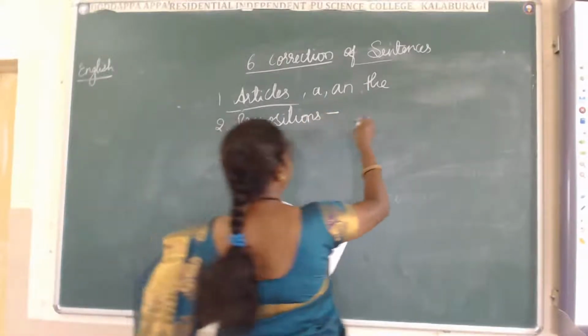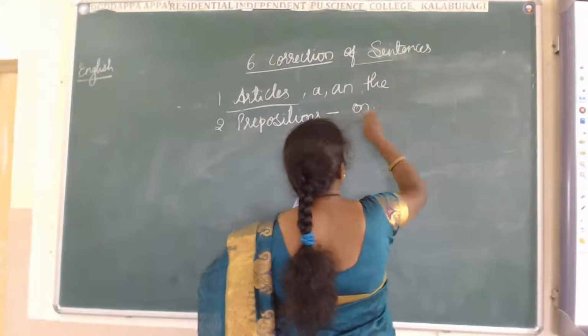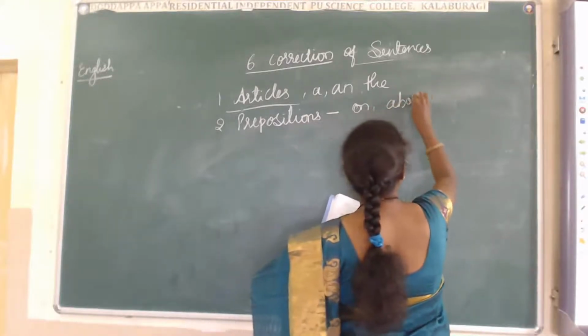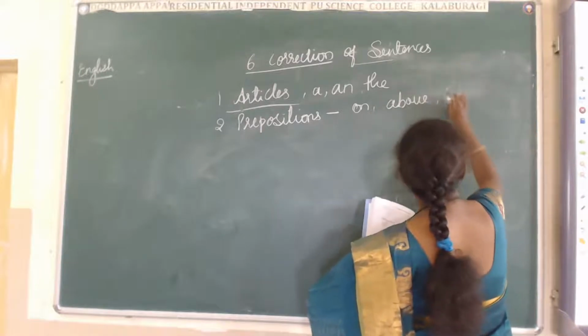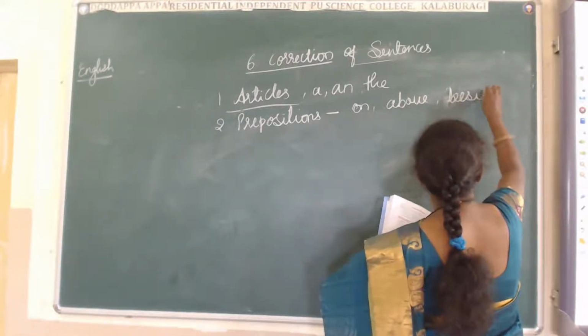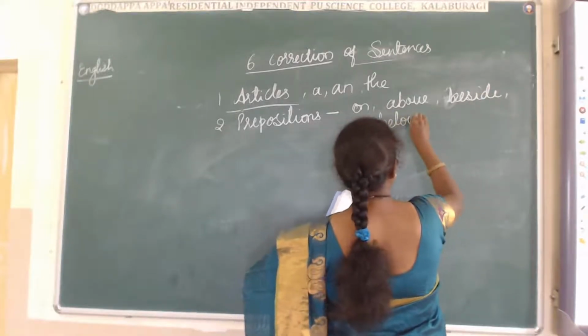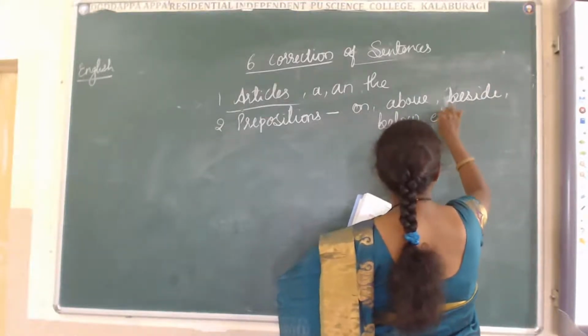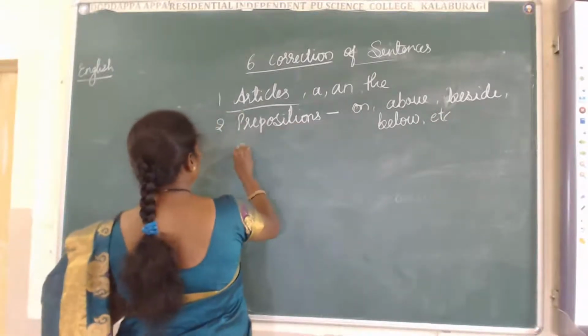Prepositions. I told you many examples are there: on, about, inside, beside, below, so many. And we'll take one example from here only.